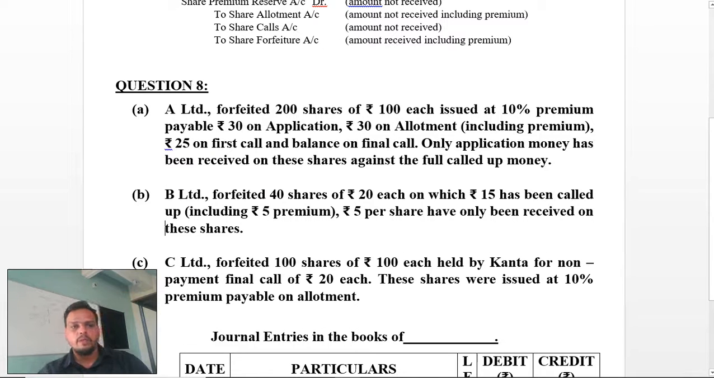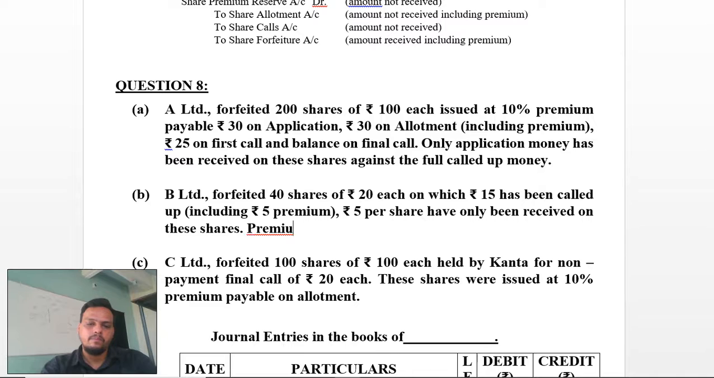Point number C, or the third point: C Limited forfeited 100 shares of rupees 100 each held by Kanta for non-payment of the final call of rupees 20 each. These shares were issued at 10% premium payable on allotment. 10 rupees premium is also here, so in total you have to pay 110 rupees including premium. But here the final call of rupees 20 has not been paid, so therefore the premium has been paid here. In question B also you can say that premium is not paid.